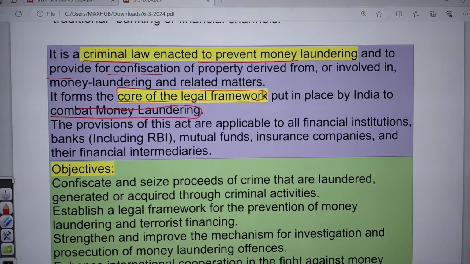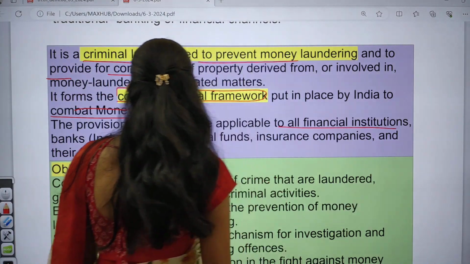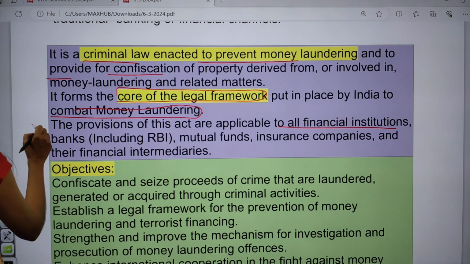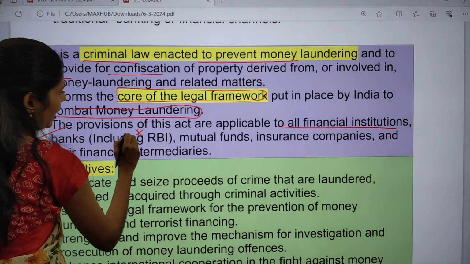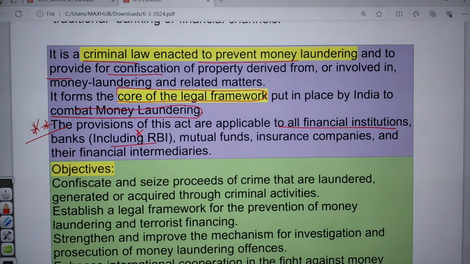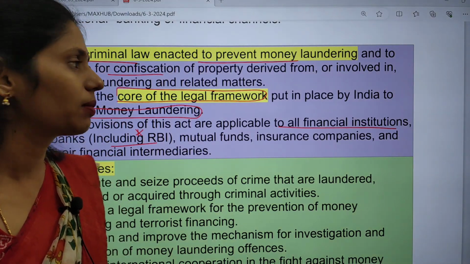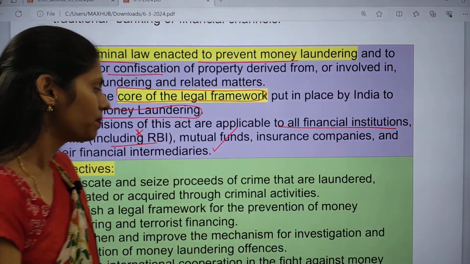The provisions of this Act are applicable to all financial institutions, even banks, including RBI. It is very important. So this PMLA includes RBI, as well as mutual funds, insurance companies, and financial intermediaries. For all these, yes, this Act is applicable.